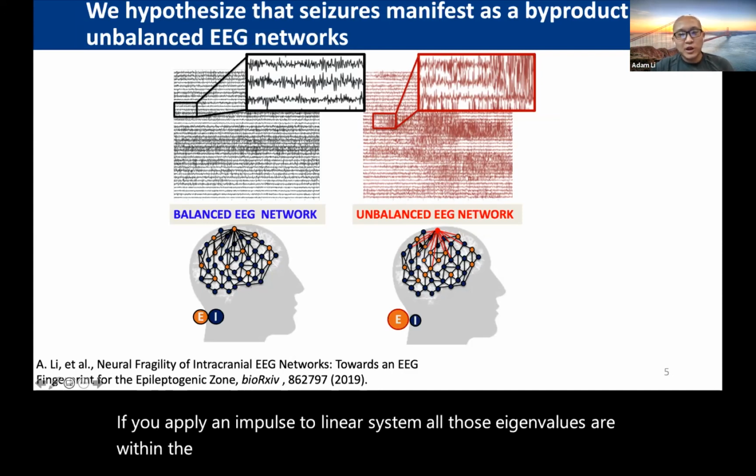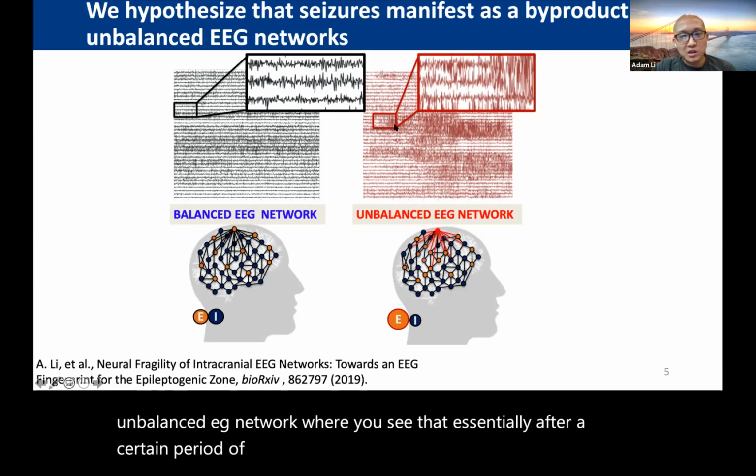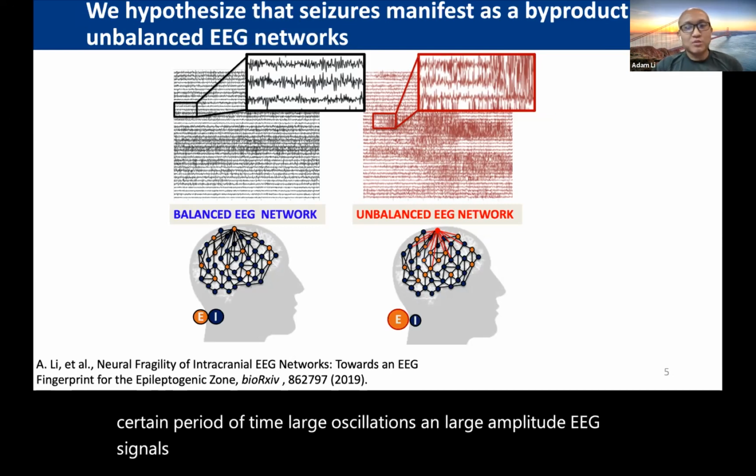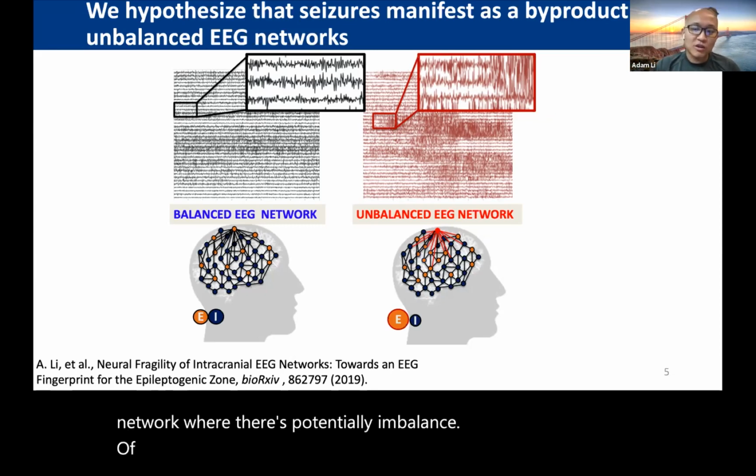And then on the right-hand side, you have an unbalanced EEG network where you see that essentially after a certain period of time, large oscillations and large amplitude EEG signals occur. And we believe that this is due to an unbalanced EEG network where there's potentially an imbalance of excitatory and inhibitory connections.